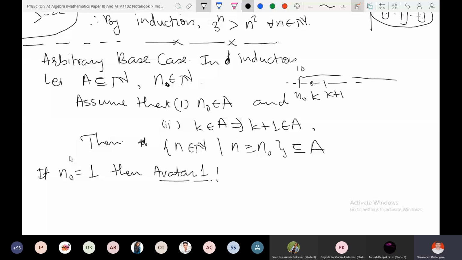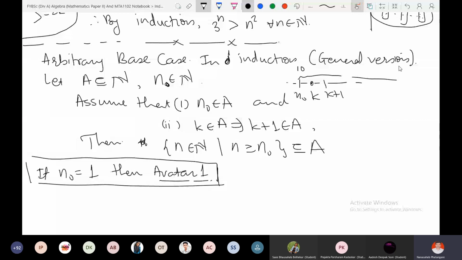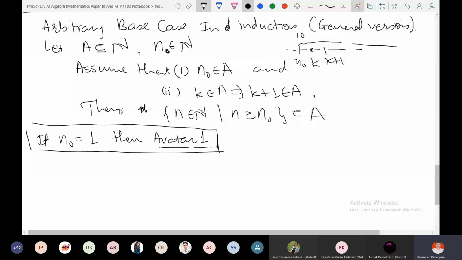If n naught is equal to 1, we get the basic principle, and therefore this is the most general version, the general avatar of the induction principle. If n naught is equal to 1, we get our original principle, and therefore you start with any n naught, and the induction works. Is it clear?